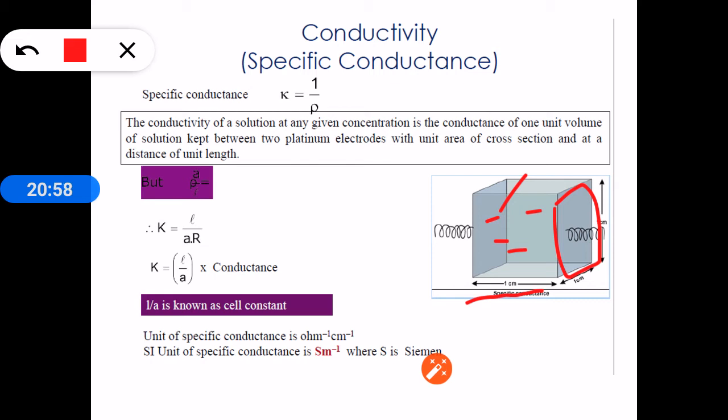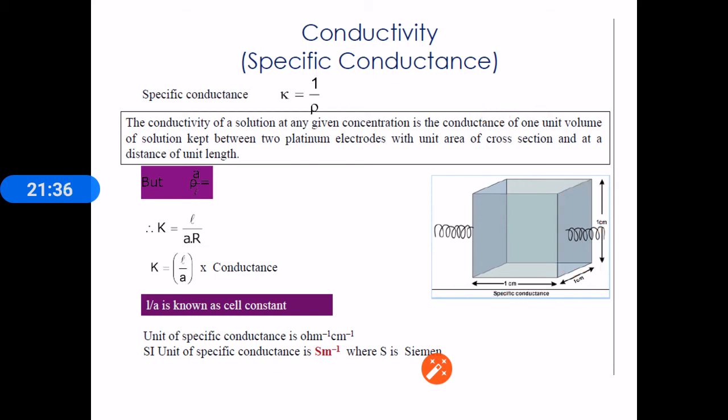Or simply we can say, if the area of cross section of the electrode is 1 centimeter square and length is also 1 centimeter, then if we take it in 3 dimensions, its volume becomes 1 cc. Centimeter square into centimeter is centimeter cube, or we can call it 1 cc. So the conductance of 1 cc solution is called specific conductance.